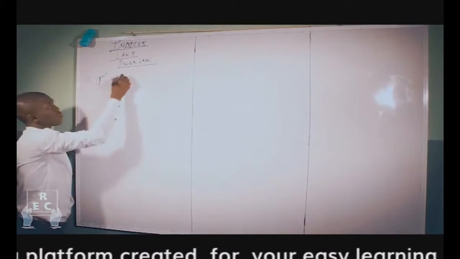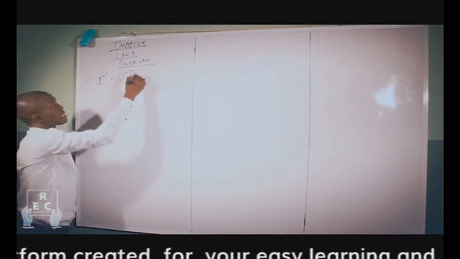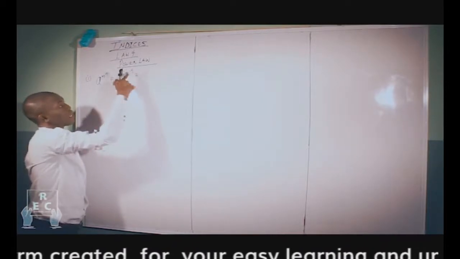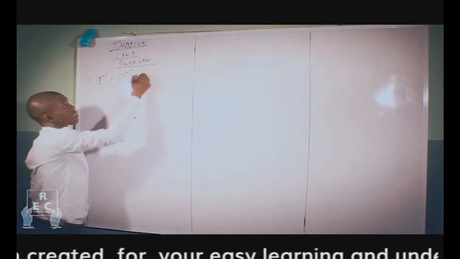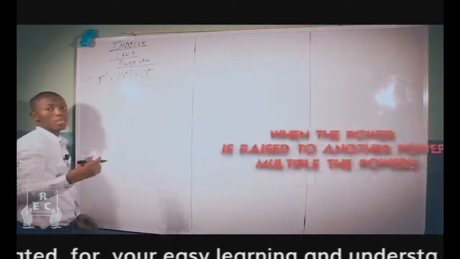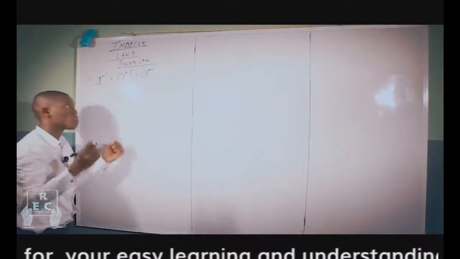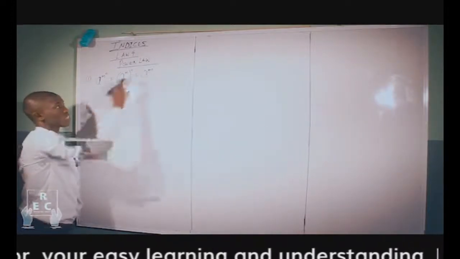What do you do? Mark them by brackets, and m multiplied by n, you multiply the powers. That's mn. When a power is raised to another power, you just multiply those powers to get this.